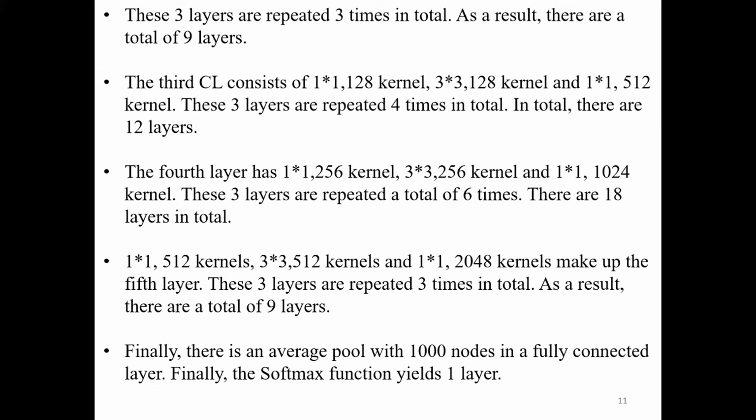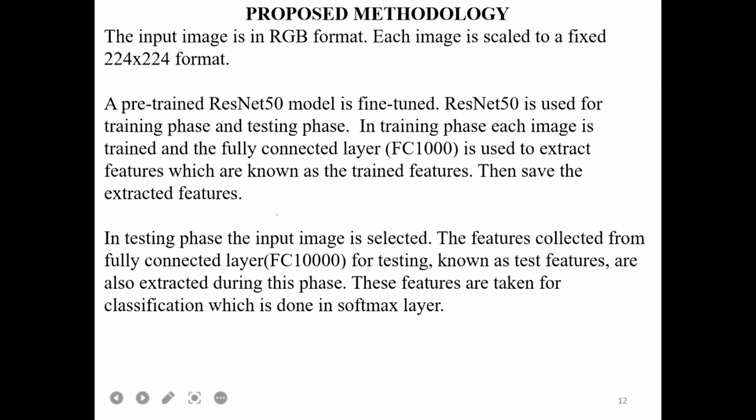And these 3 layers are repeated in each block. And finally, in total, there are 49 layers with an average pool with 1000 nodes in the fully connected layer. And finally, the last layer is the softmax function layer.